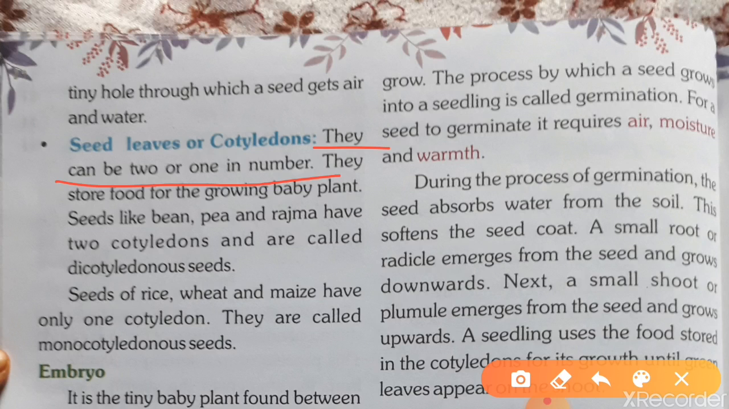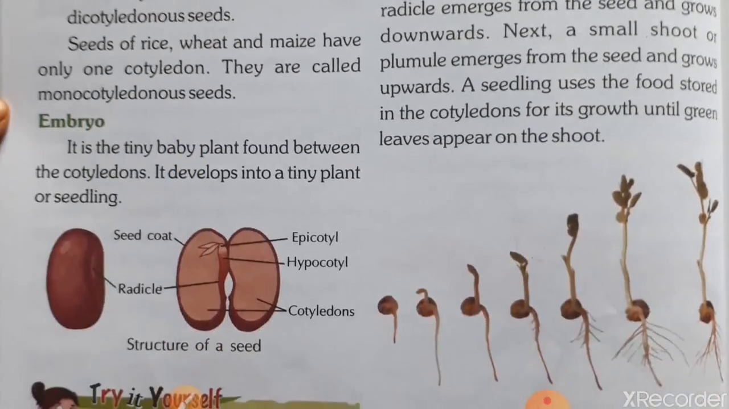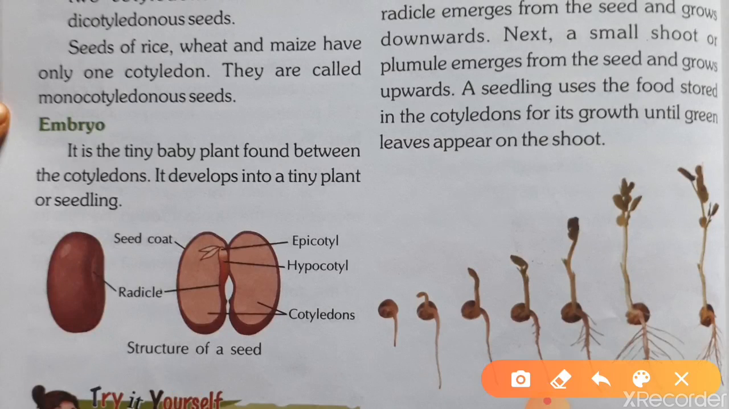Students, those plants that contain 2 cotyledons are called dicotyledonous plants or dicotyledonous seeds. If the seed contains 1 cotyledon, that is called a monocotyledonous seed. Here you can see, this one has only 1 cotyledon, and here 2 cotyledons. Okay, so this is the monocot and this is the dicot.